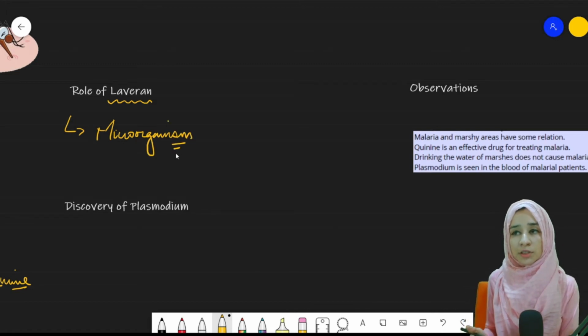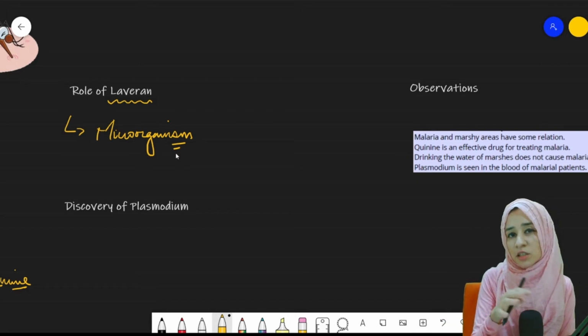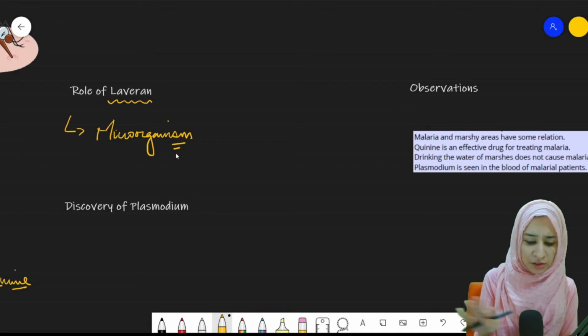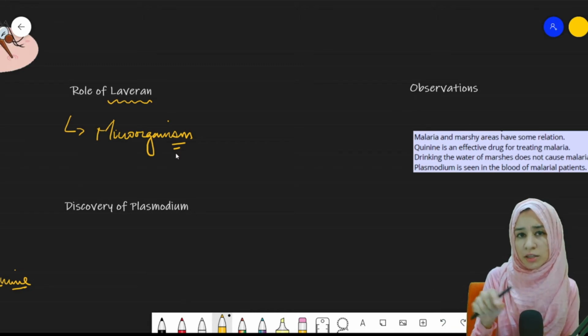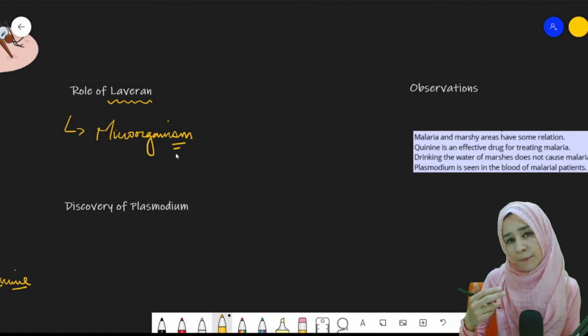He thought it might be possible that this microorganism is responsible for the cause of malaria. But a number of scientists just rejected it. They said it is not the cause of malaria. So his theory was rejected at that time.